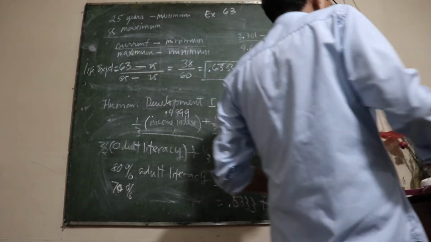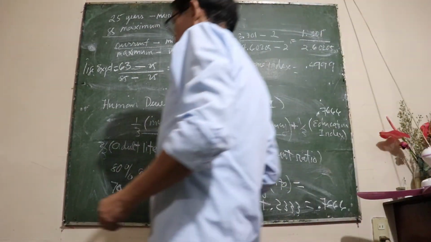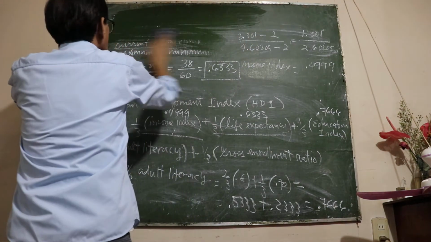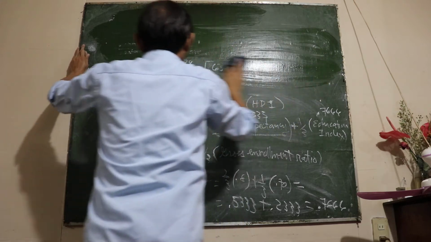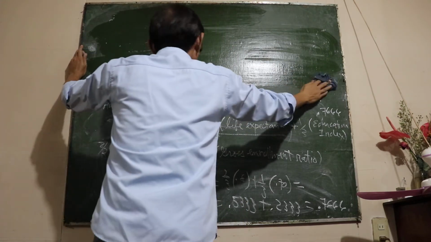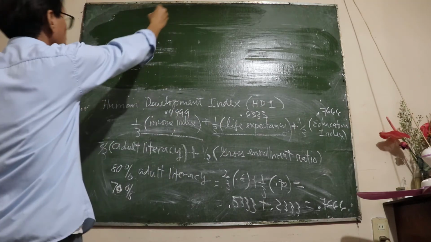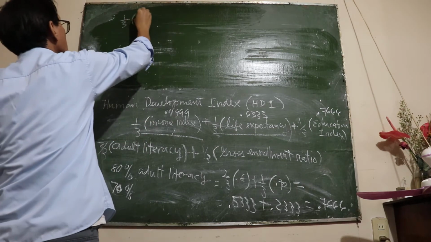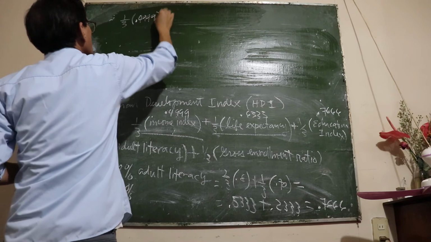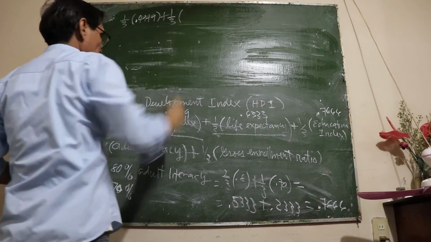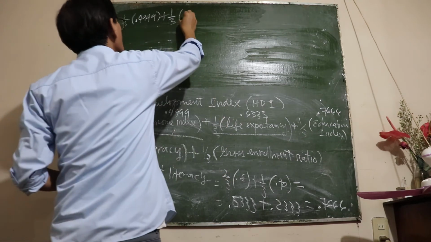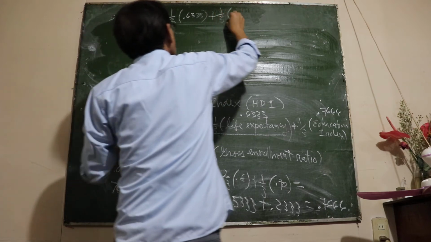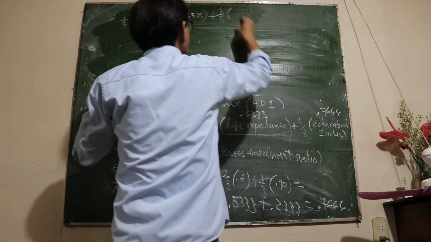So, what is our Human Development Index now? In this example, our HDI is one third of 0.499, plus one third of life expectancy, which is 0.633, plus one third of 0.7666.